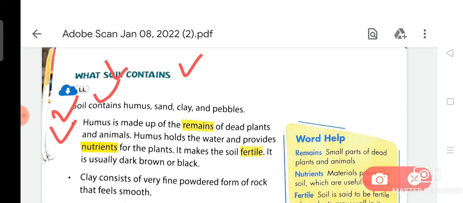Now we are going to discuss the first point. Humus is made up of the remains of dead plants and animals. Humus holds the water and provides nutrients for the plants. It makes the soil fertile. It is usually dark brown or black.